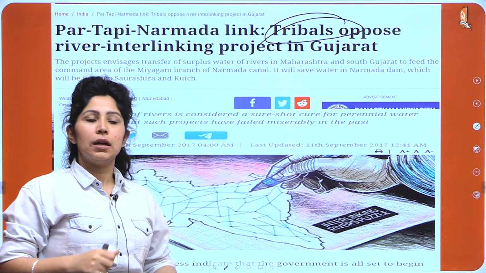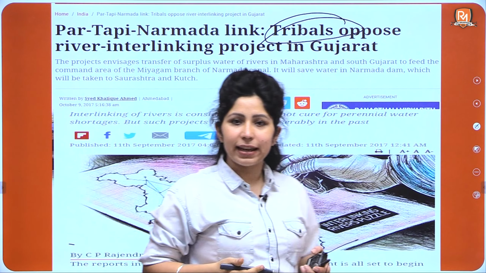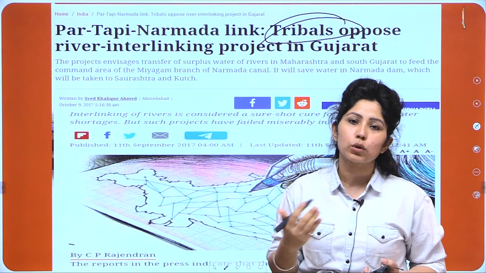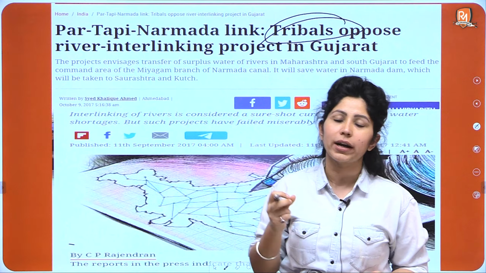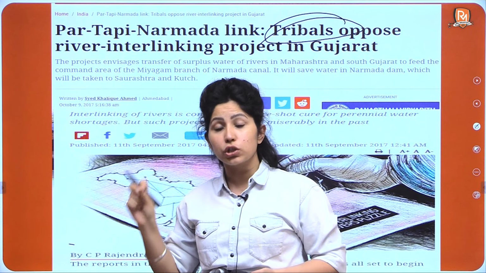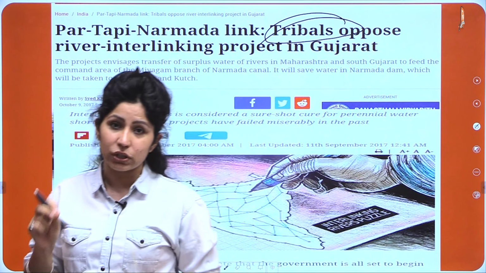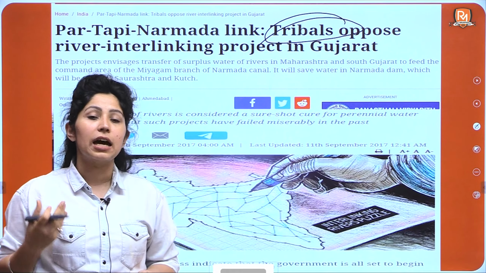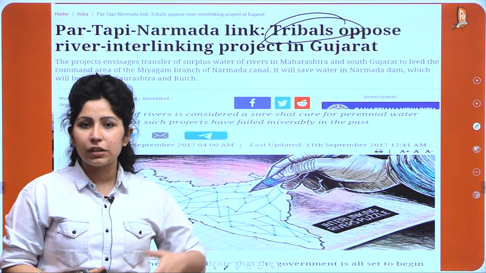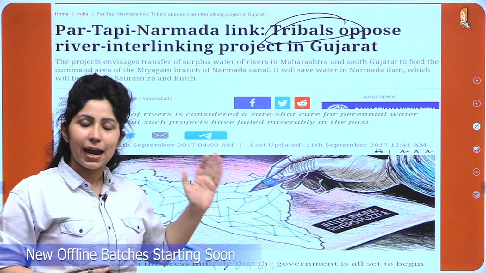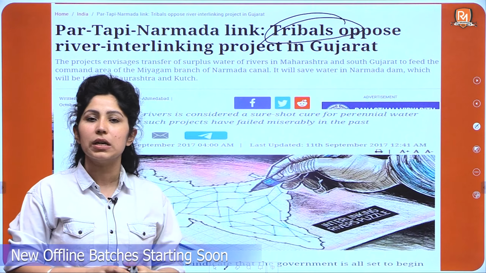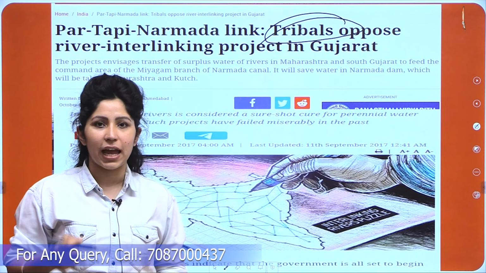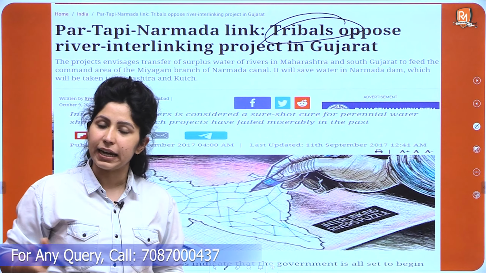Because when some project is carried on a large scale in our country, many people who do not have a lot of social development in their areas, or do not have a high economic or social standing in the country, are kept behind. Their interests are not paid heed to, and even if they are, satisfying them is very tough, because they are the people who have been staying in these areas for a very long time. It's very hard for them to rehabilitate in some other areas.